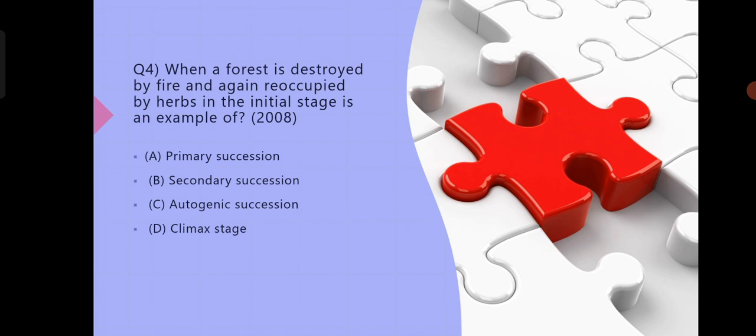So here our question is, when a forest is destroyed by fire and again reoccupied by herbs, the initial stage is an example of. This question has also been asked in the BHU Botany MSc Entrance Exam 2008. Again we have four options and we have to find out the correct one. The first option is primary succession, second option is secondary succession, third option is autogenic succession, and fourth option is climax stage. So here our correct option is secondary succession.